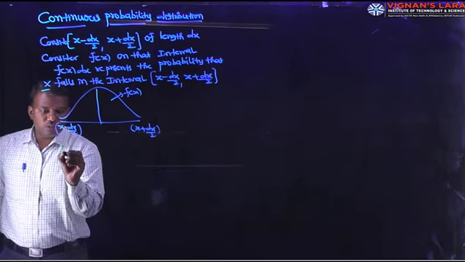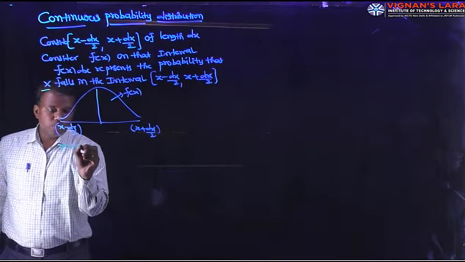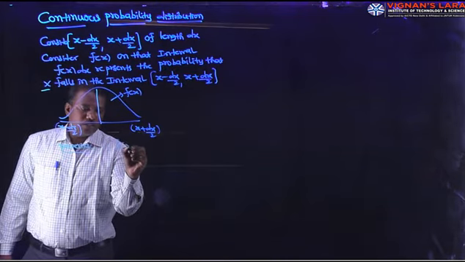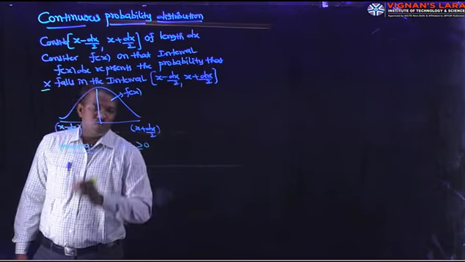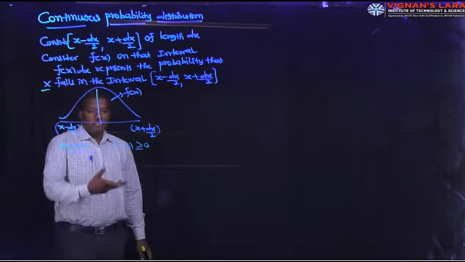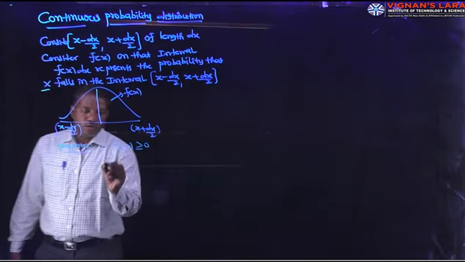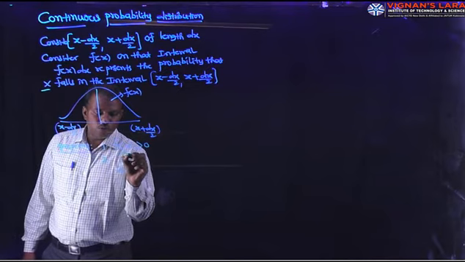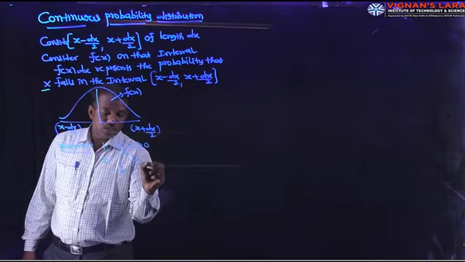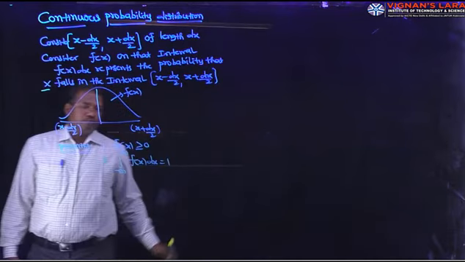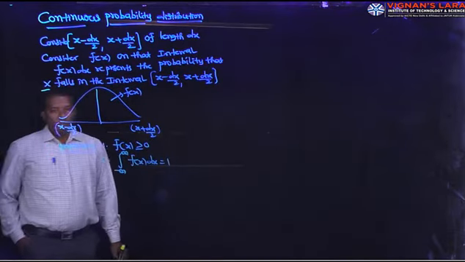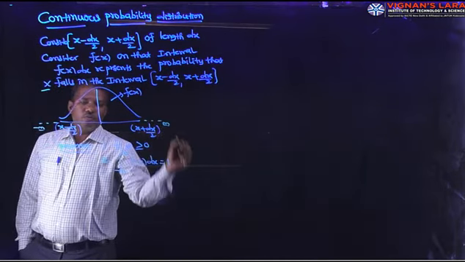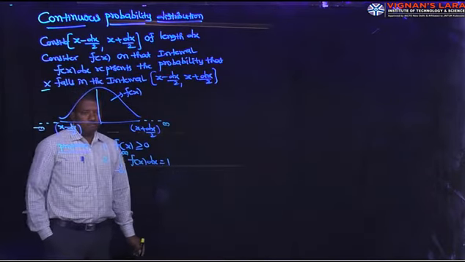So what are the properties of this one? Its properties are, first one, f of x is always greater than or equal to 0. It is always positive, but it is 0 if the event cannot happen. The next one is sum of the probabilities: integral from minus infinity to plus infinity of f of x dx is equal to 1.